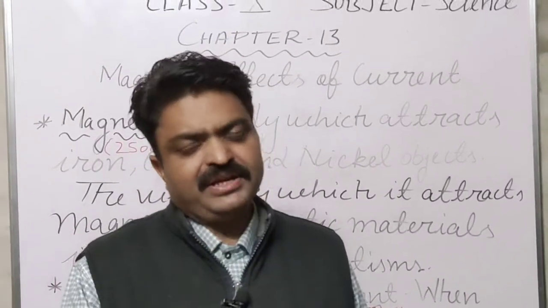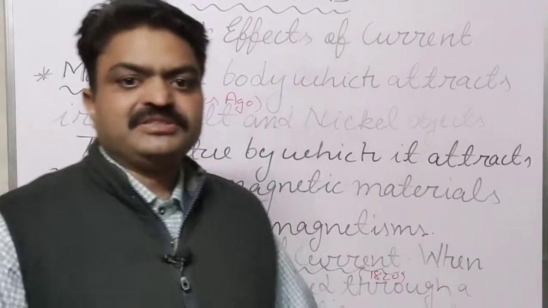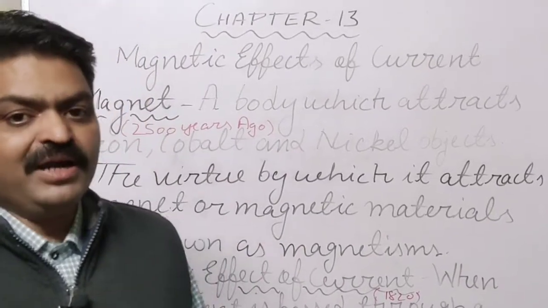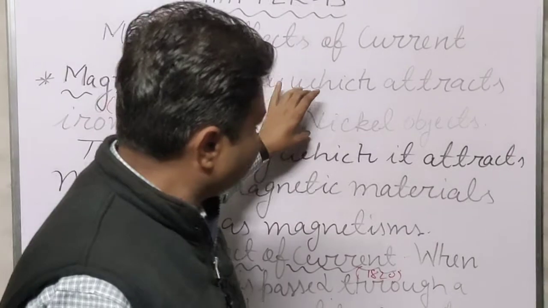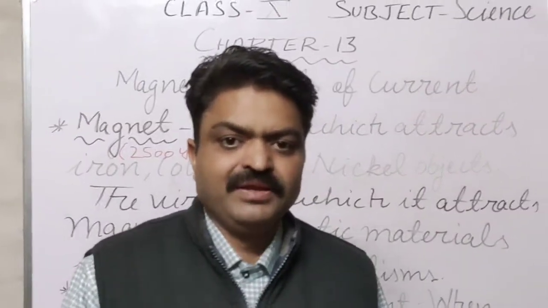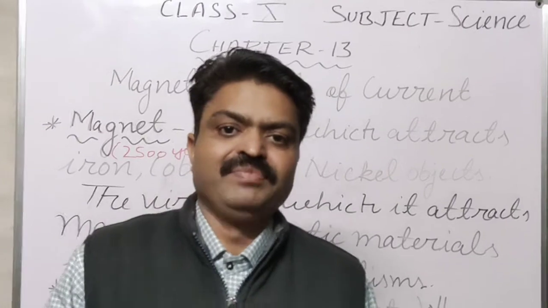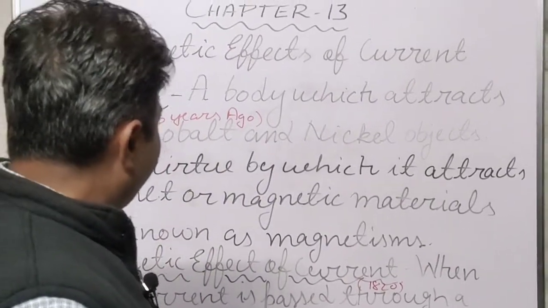So students, what is a magnet? A magnet is a body which attracts magnetic materials like iron, cobalt and nickel. These materials, iron, cobalt and nickel, are known as magnetic materials.